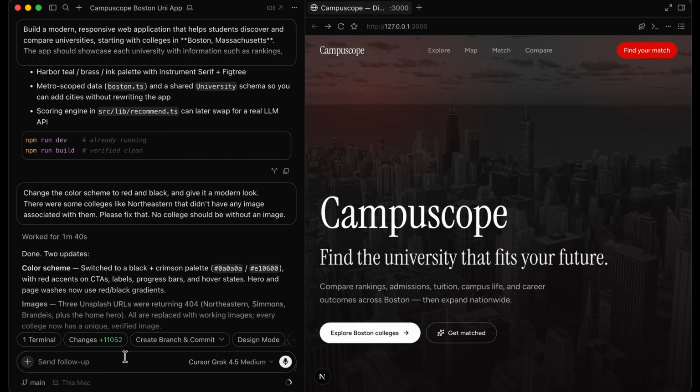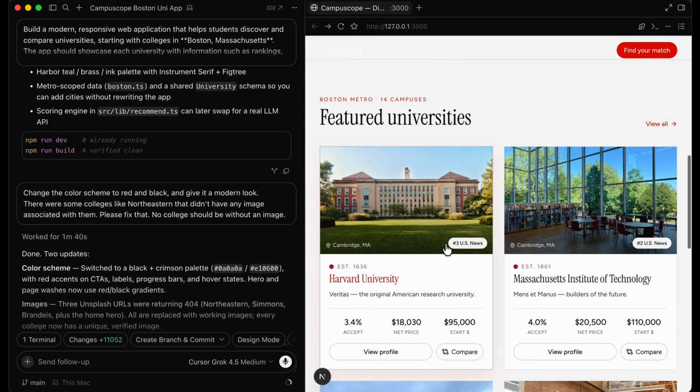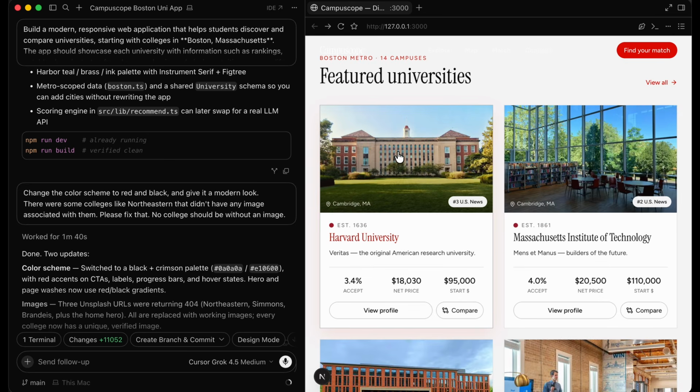For example, let's take the issue that we faced previously, where some colleges did not have an associated image. The issue is fixed now, but hypothetically, what we would do in this case is, in native browser, we would scroll down to that particular section. So let's say this was non-existent. We didn't have this image for Harvard University.